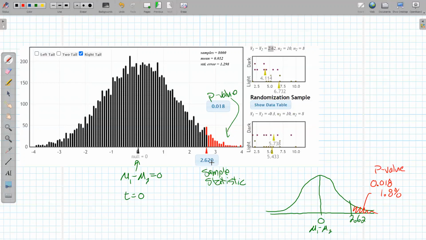So my p-value is small. Remember my significance level. Let's write down the hypotheses here. H0, mu of the light mice is equal to mu of the dark mice. And StatKey was calling them mu1 and mu2. Alternative hypothesis is that the average weight gain of the light mice is greater than the average weight gain of the mice that were in the dark. And I was asked to use a significance level of 10%. And here I can see my p-value is definitely smaller than that.